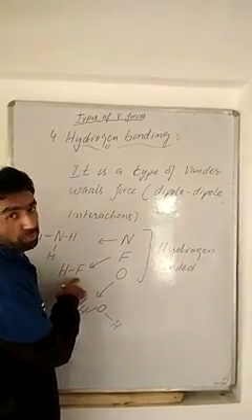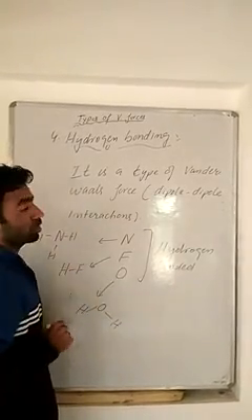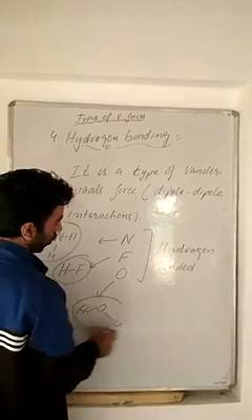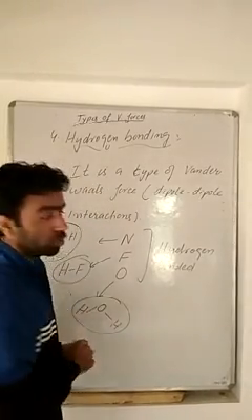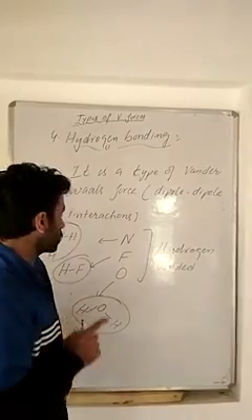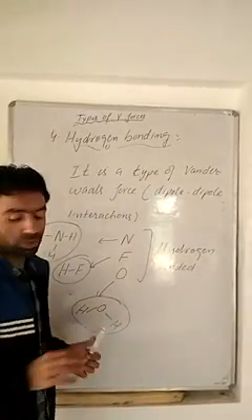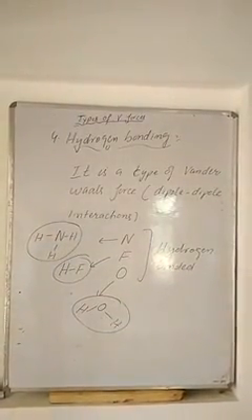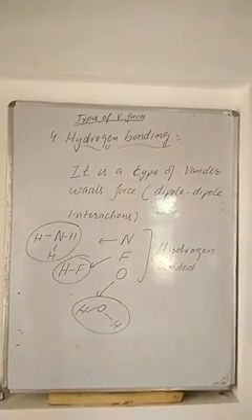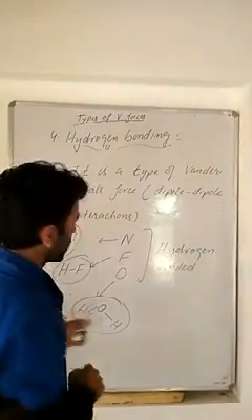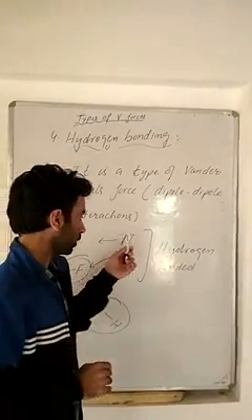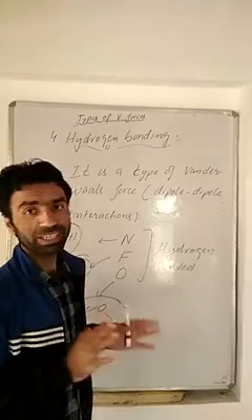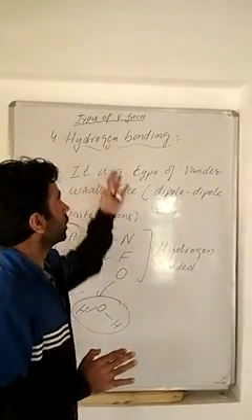Hydrogen directly bonded to oxygen, fluorine, or nitrogen: all those compounds which have nitrogen, fluorine and oxygen bonded chemically to hydrogen show the phenomenon of hydrogen bonding.